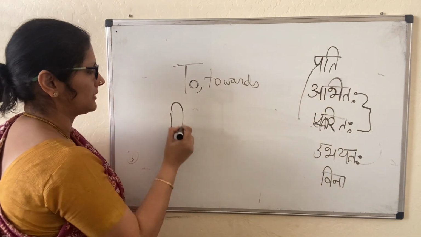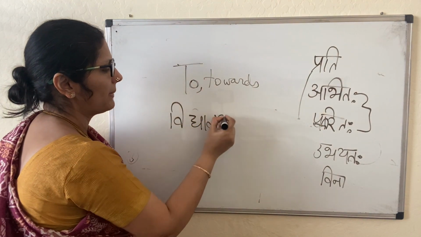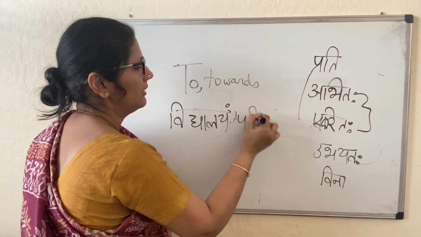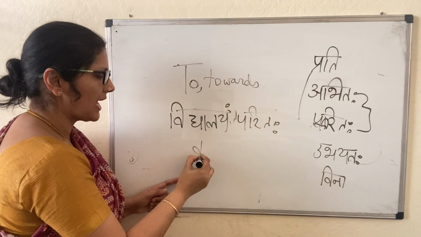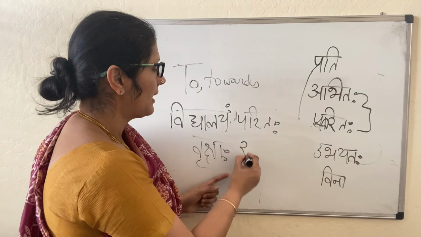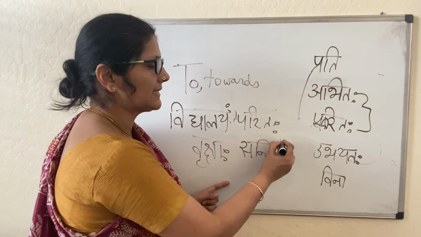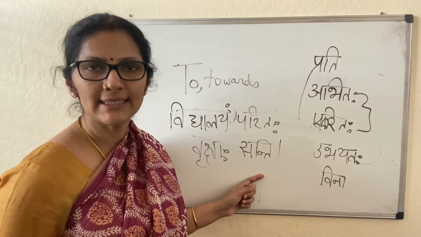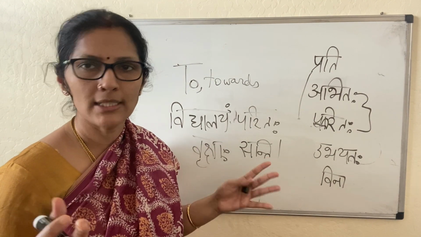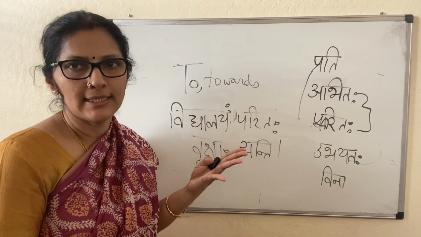विद्यालयं परितः वृक्षाः सन्ति. Santi belongs to the as dhatu, to be. Asti stah santi is how that verb comes. Because of asti, astikas. Nasti, nastikas. So na asti, nasti, nastikas.